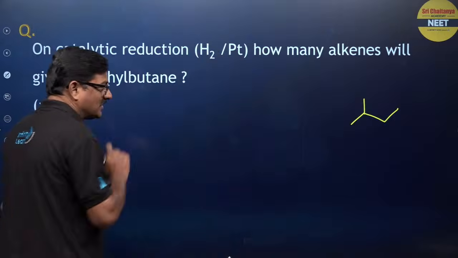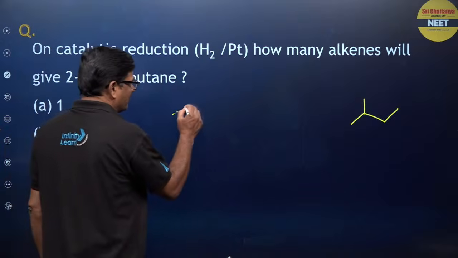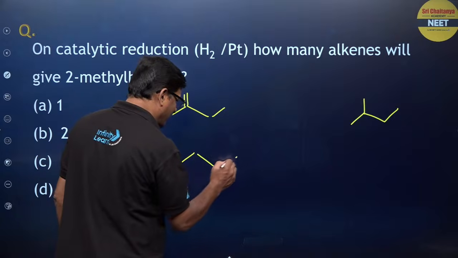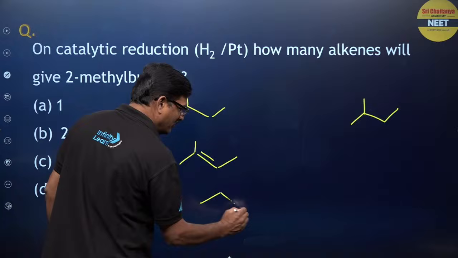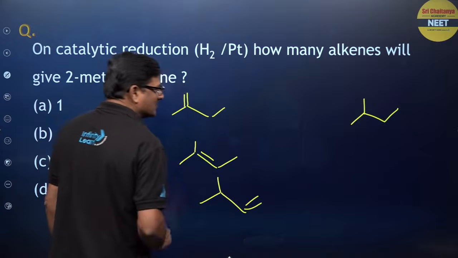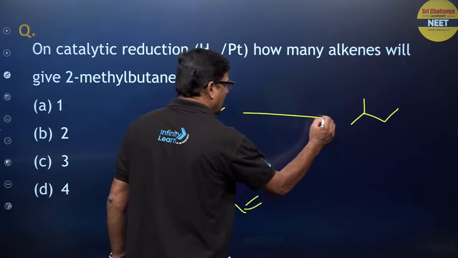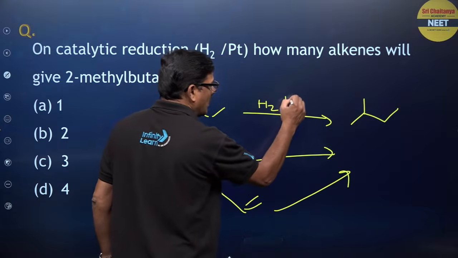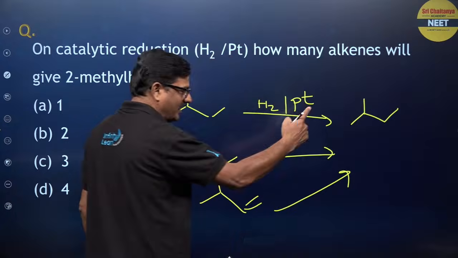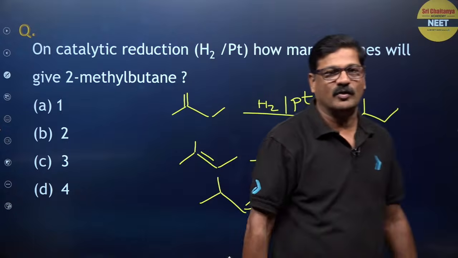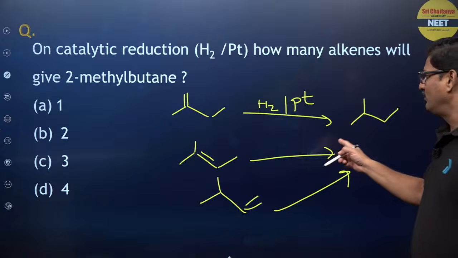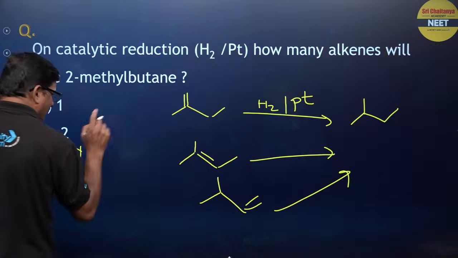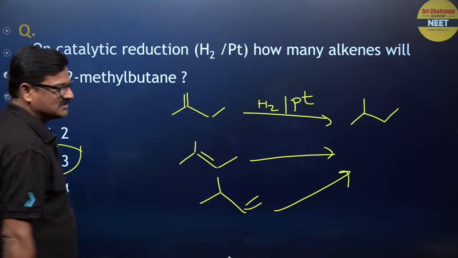So this 2-methyl butane can be obtained from this and this and this, when you treat with H2 and Pt or Pd or nickel, you are going to get this 2-methyl butane. So I am going to accept 3 alkenes are responsible to produce this 2-methyl butane.